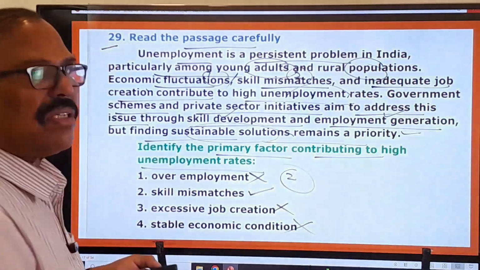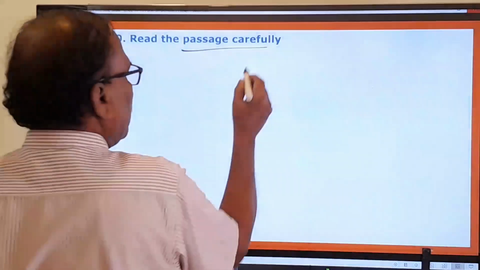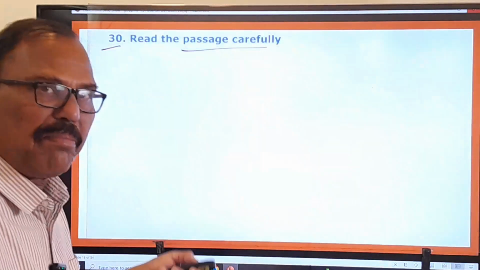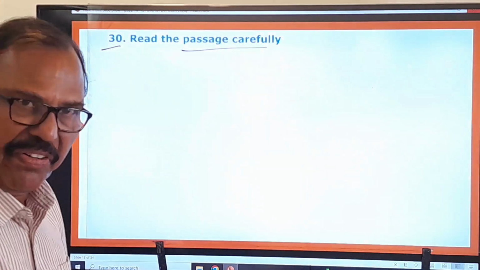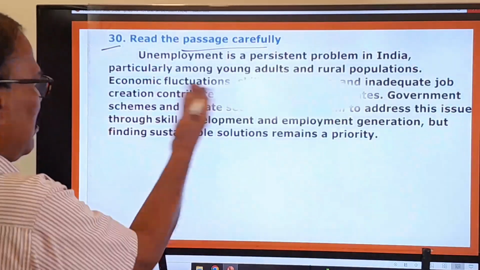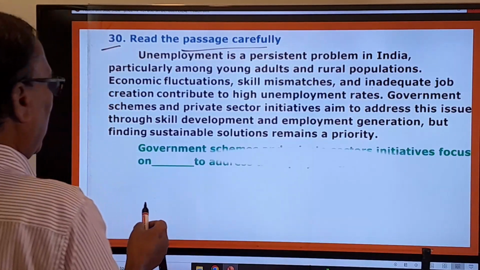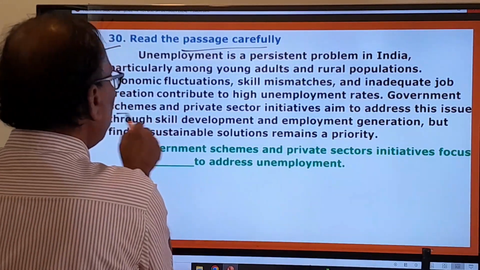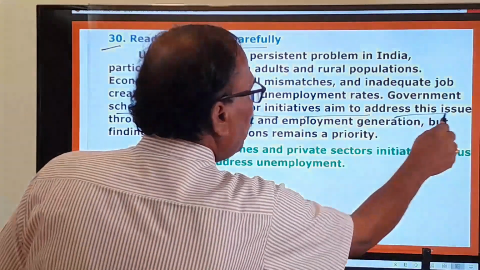You move on to the last question, the 30th one. Read the passage carefully. The same passage is given here. Already I have explained the meaning of that passage very briefly. Please now try to answer the given question. Government schemes and private sector initiatives aim to address this issue.